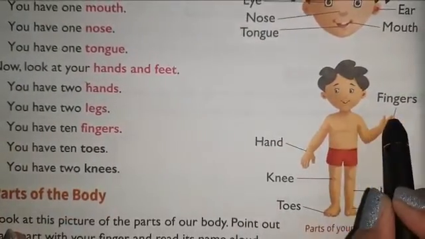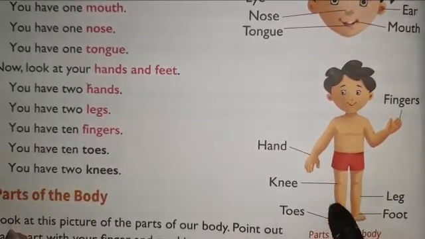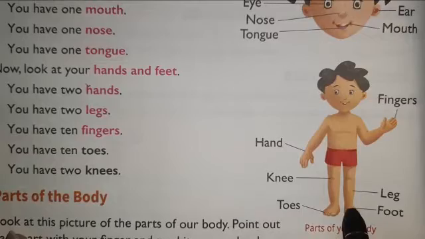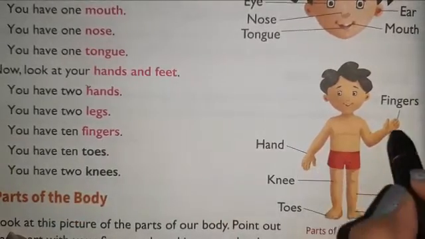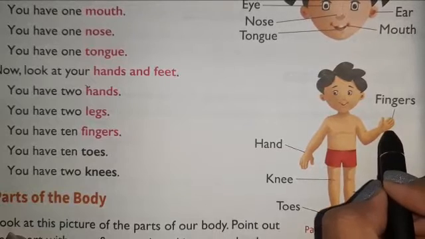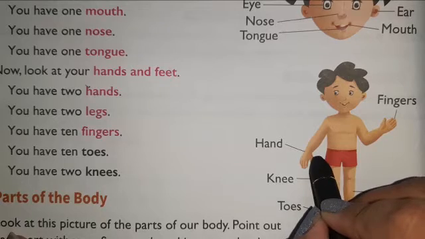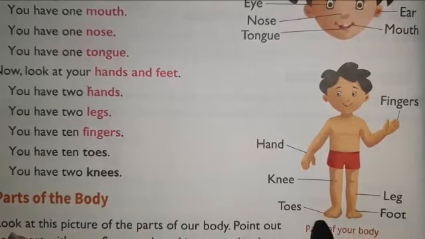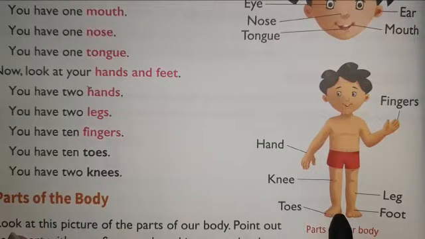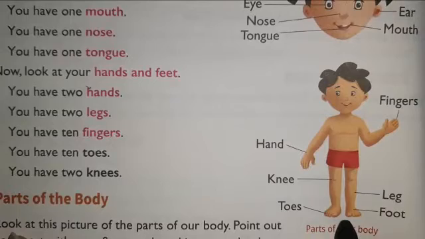How many hands do we have? 2 hands. See, this boy is having 2 hands. You have 2 legs. Look here, how many legs does this boy have? 2 legs. You have 10 fingers. 5 fingers in one hand and 5 fingers in the other hand. So how many total fingers do you have? 10 fingers.